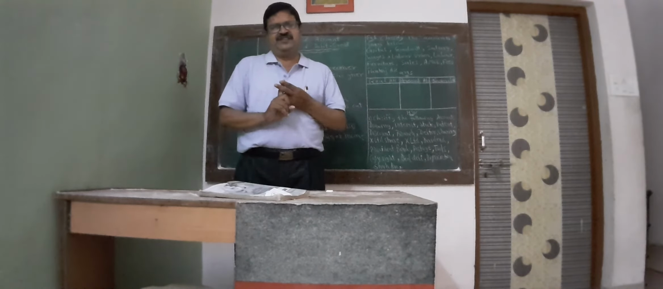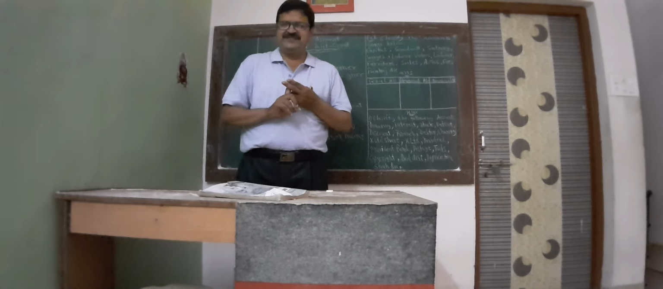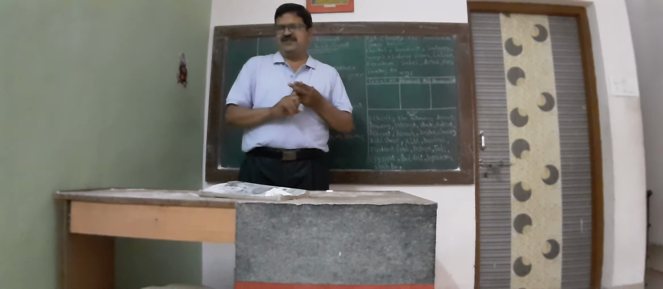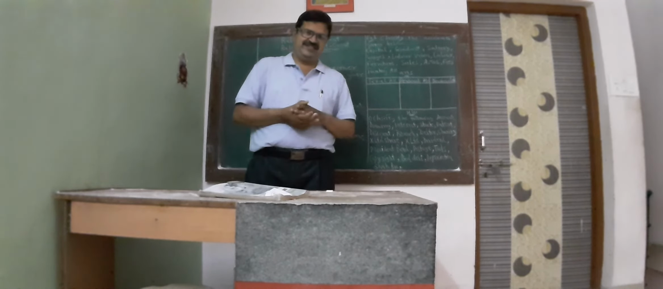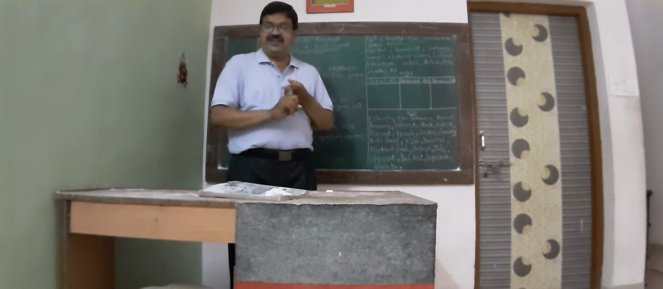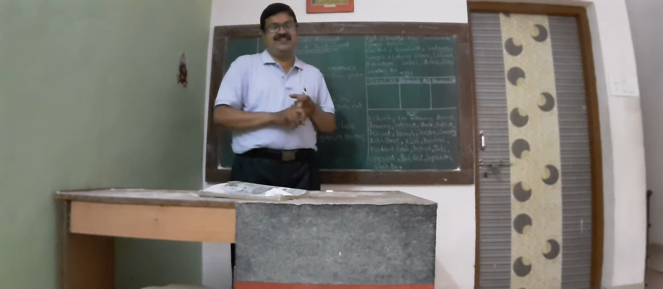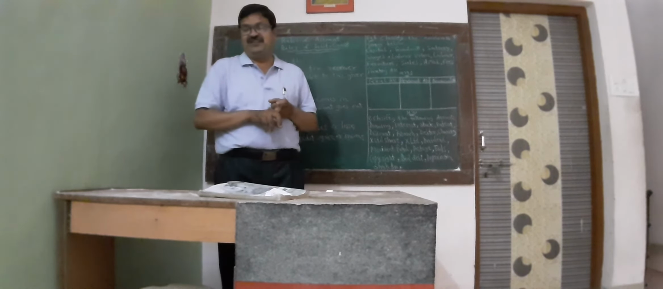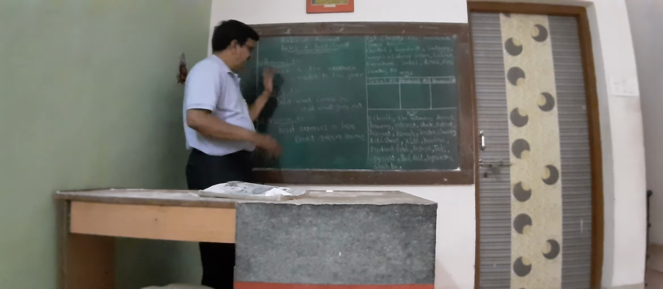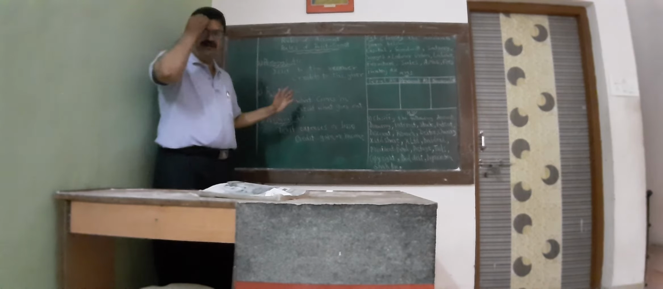And once again remember three rules. Personal account: debit the receiver, credit the giver. Real account: debit what comes in, credit what goes out. Nominal account: debit all the expenses and loss, credit all income and gain. So this is the most important part of accounting.